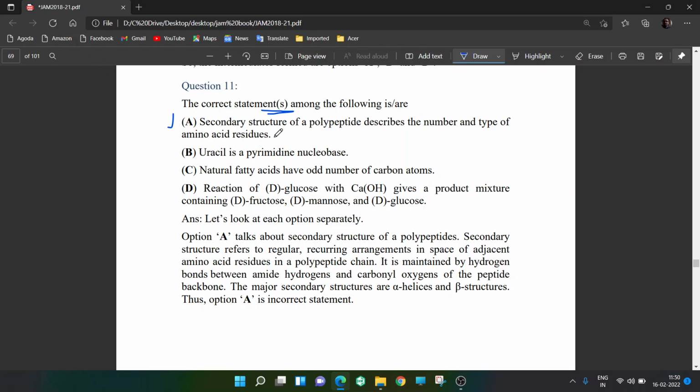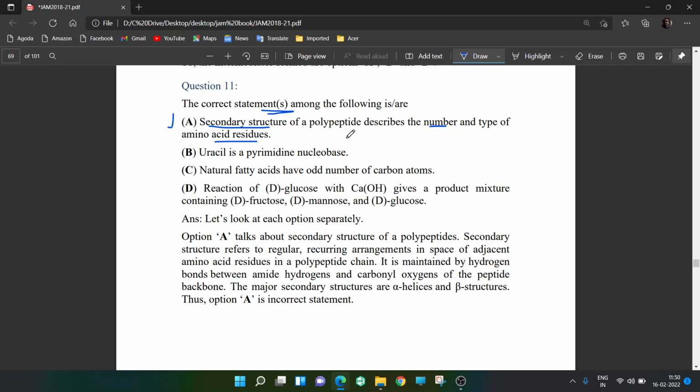So this is not correct. Why? Secondary structure talks about alpha helix structures or beta pleated structures of the peptides. So it does not talk at all about the number or type of amino acid residues. It just talks about how they will interact, what hydrogen bonding forms, and what will be the most stabilized structure.